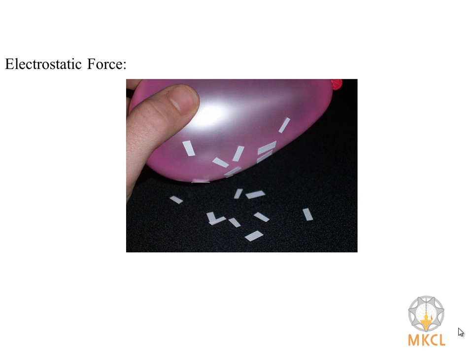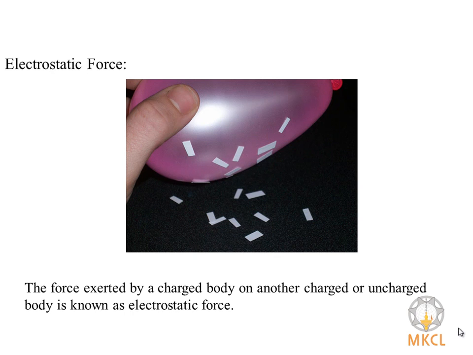Now we will see electrostatic force or static electric force. We already know that when we rub a plastic ruler or balloon, then it can attract paper pieces. We can see the same thing in a picture. When we rub a ruler or a balloon, it gets charged. The force exerted by a charged body on another charged or uncharged body is known as electrostatic force.